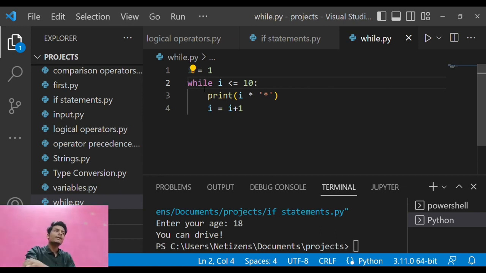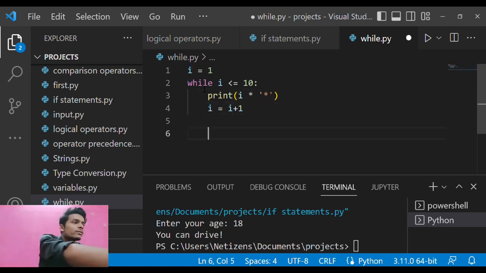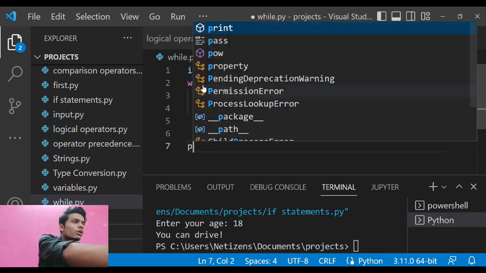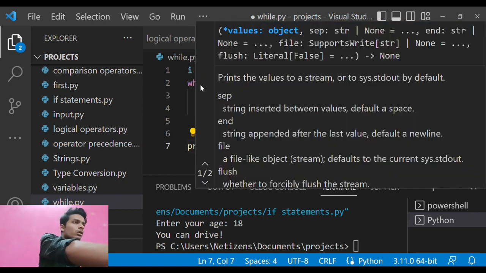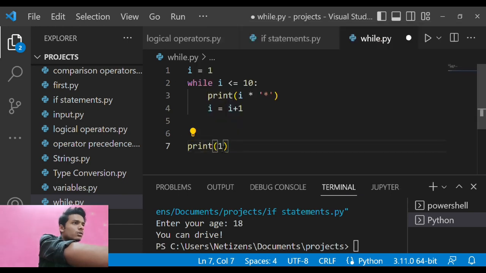Suppose I want to print numbers up to 100 or 1000 or millions, but I cannot directly print everything by the traditional method we have learned so far. What I can do is print 1, print 2, and likewise write print 1 2 3 4 5 6 for thousands of times, but to avoid this repetition there is the while loop.